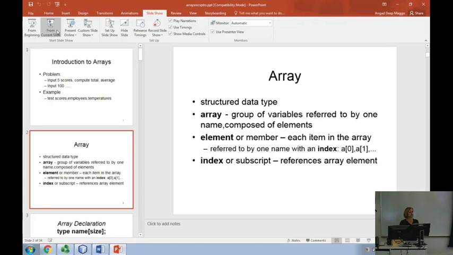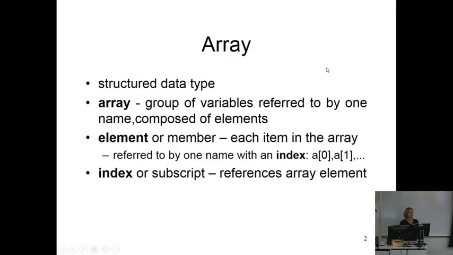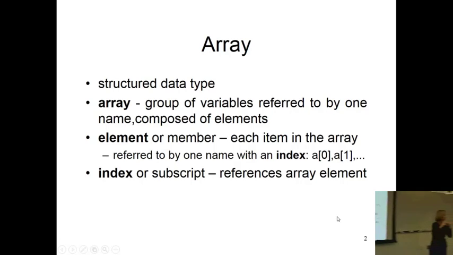is the first structured data type that we use. And there's a couple of terms we're going to use here. Array is the variables. There's no keyword in C++ that's called array. We're going to actually use square brackets to give a size of an array. So there's no keyword that says array.